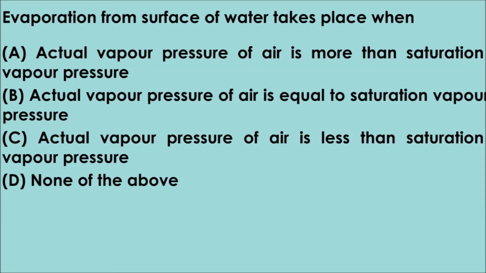Question 18. Evaporation from surface of water takes place when option A, actual vapor pressure of air is more than saturation vapor pressure. Option B, actual vapor pressure of air is equal to saturation vapor pressure. Option C, actual vapor pressure of air is less than saturation vapor pressure. Option D, none of the above. The correct answer is evaporation from surface of water takes place when actual vapor pressure of air is less than saturation vapor pressure, which is option C.